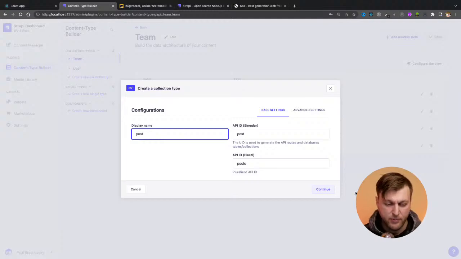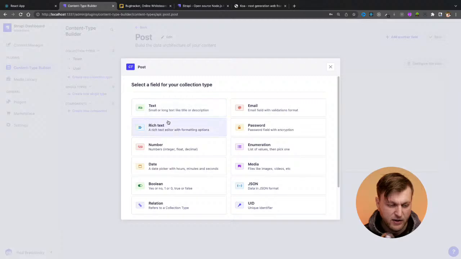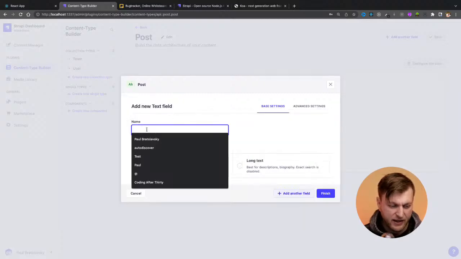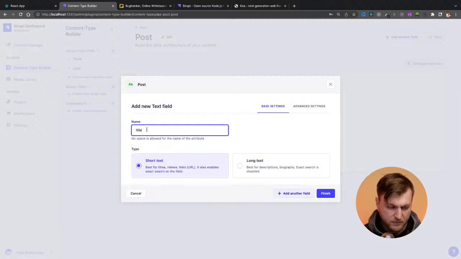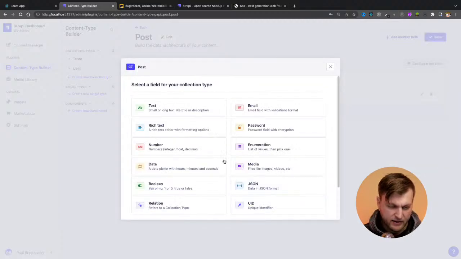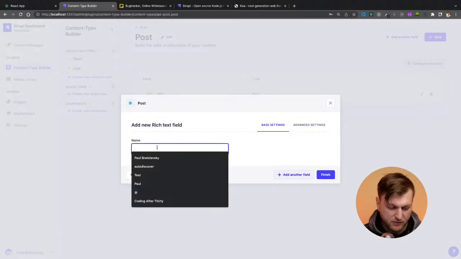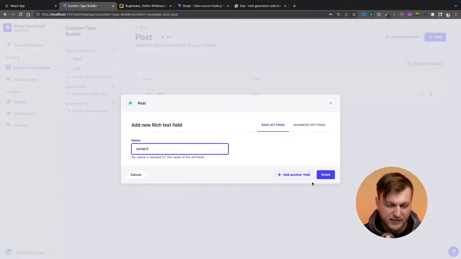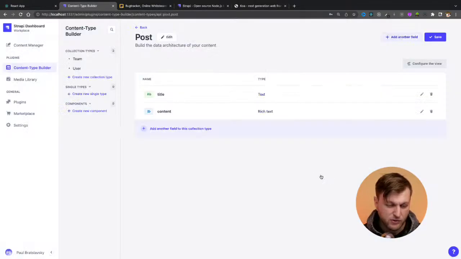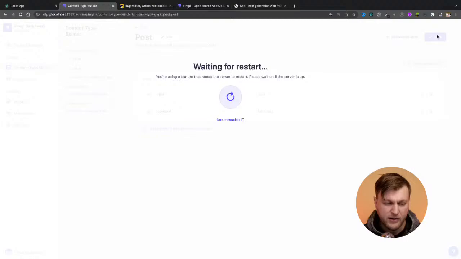Here I'll type post, click continue, and we're just going to do super easy: text for title. We'll click add another field, and we'll have rich text for content. Super easy, just to show you how easily you are able to set this up. And pretty much that's it.